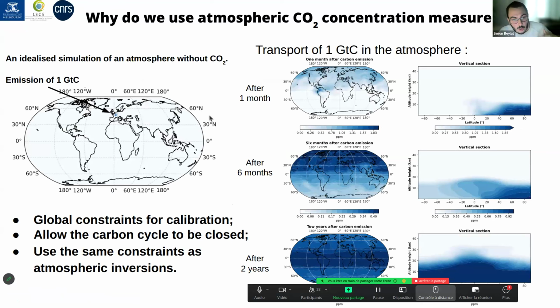Because it gives us a global constraint for the calibration, seeing all the components of the carbon cycle. It also allows us to close the carbon cycle as the atmosphere is really mixed, so we can see all the signals of the surfaces. And also because it's the same constraint that is used for the atmospheric inversion. So we think that by using the same constraints, we should get the same information.